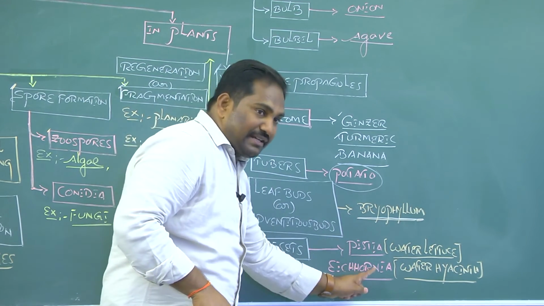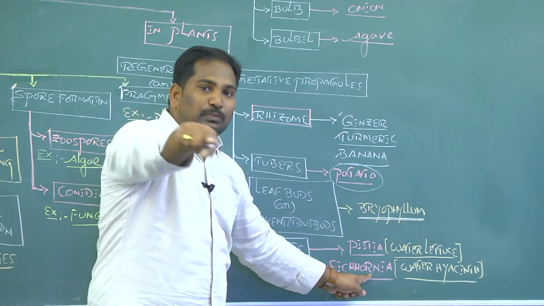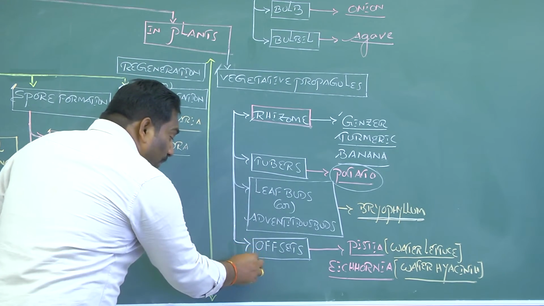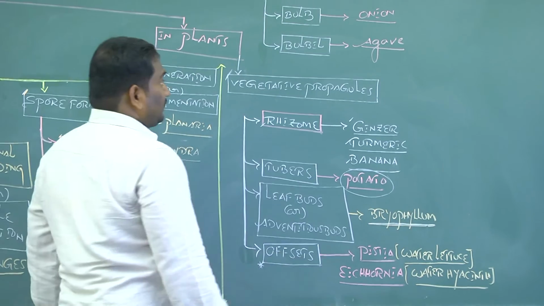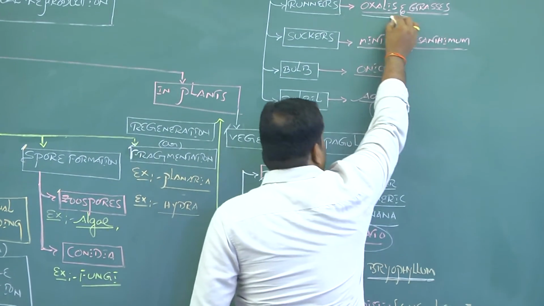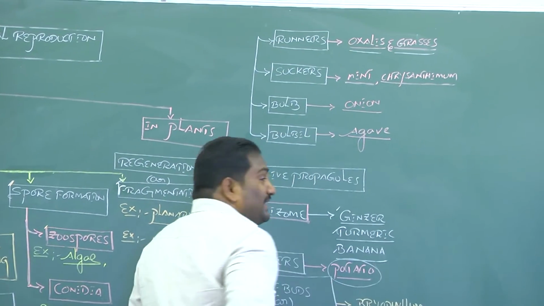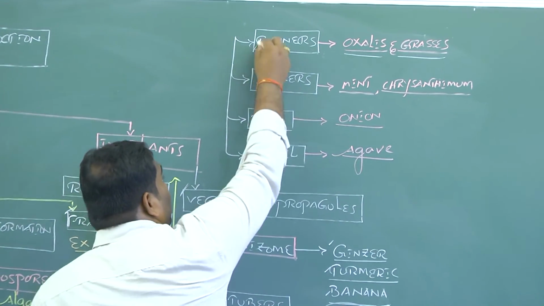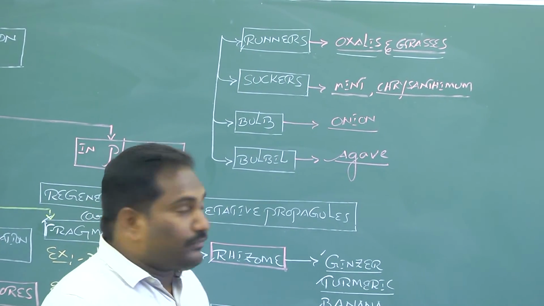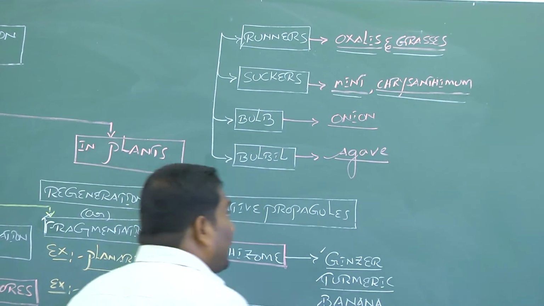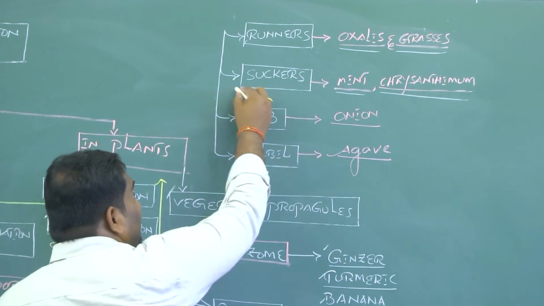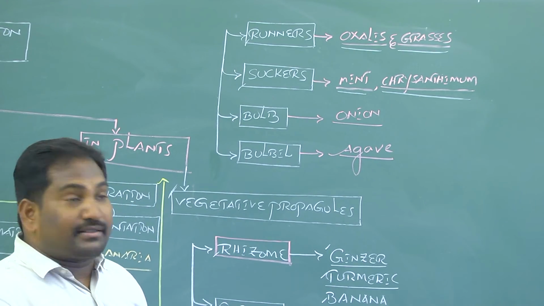So in these aquatic plants, for vegetative propagation, the vegetative propagule is offsets. Whereas in oxalis and in grasses, the vegetative propagule is runners. Whereas in mint and chrysanthemum, the vegetative propagule is suckers.